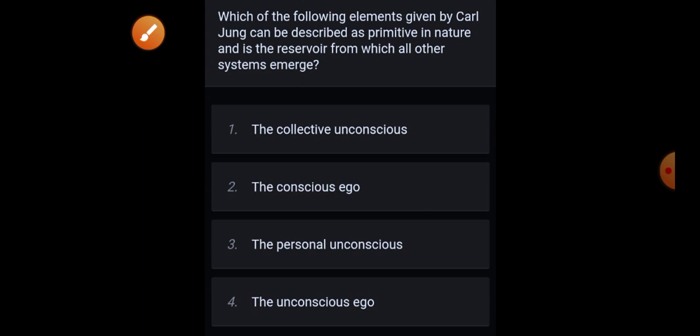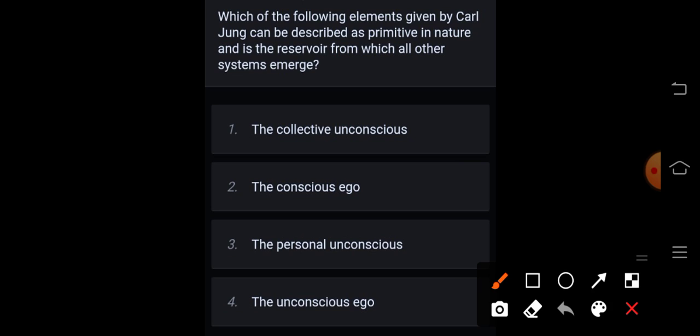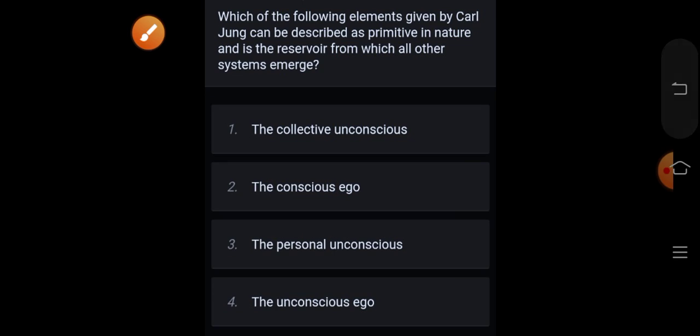Next, which of the following elements given by Carl Jung can be described as primitive in nature and is the reservoir from which all other systems emerge? The collective unconscious, the conscious ego, the personal unconscious, the unconscious ego. So the correct answer is option 1, the collective unconscious.